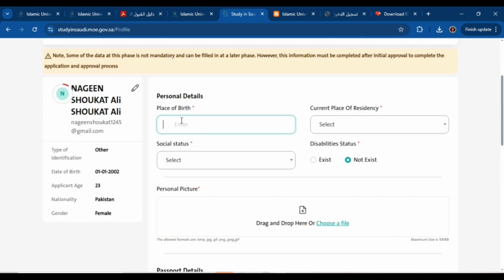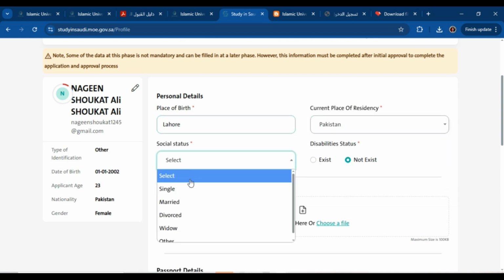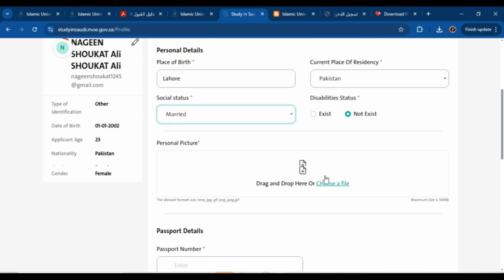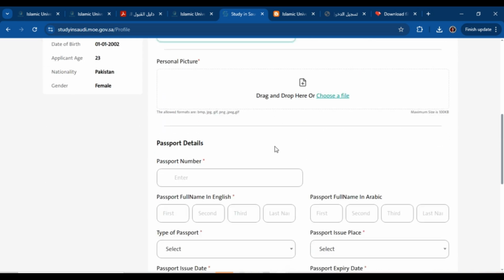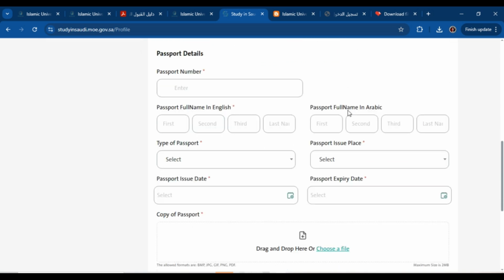First of all, write your place of birth, then select your country, then select your social status, then select disability status, then attach your profile picture. Just click choose a file and you can attach your picture. To upload files for this application, make sure the size is according to this criteria. The maximum size allowed is 100 KB. Try to make your file size less than 100 KB, then you can attach it easily.